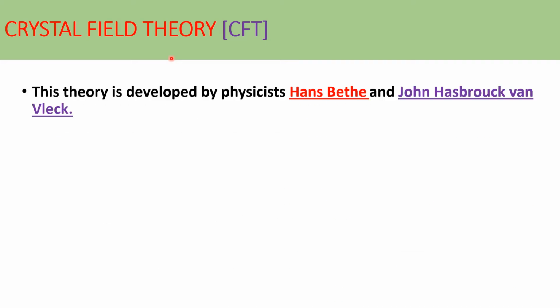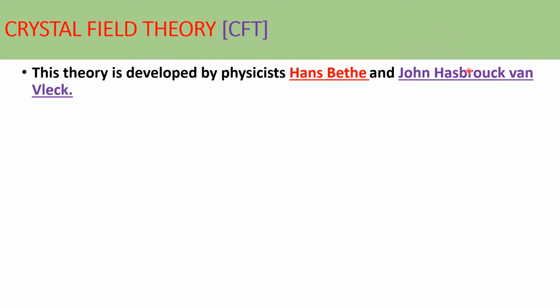In 1929, Hans Bethe proposed the Crystal field theory, and it was a model based purely on electrostatic interaction between the ligands and the metal ion. The theory was originally proposed by Hans Bethe, but later in 1935, another scientist, John Hasbrouck van Vleck, allowed some covalency in the interaction.